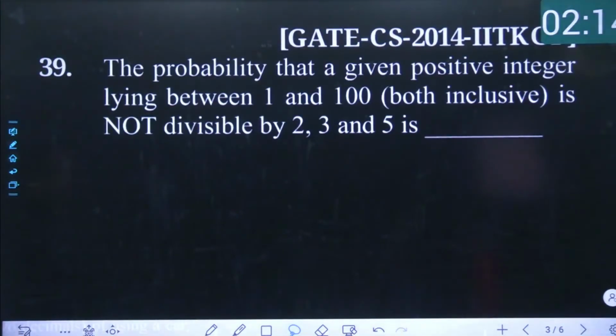I would like to know from each one of you the expected answer. Read it carefully.